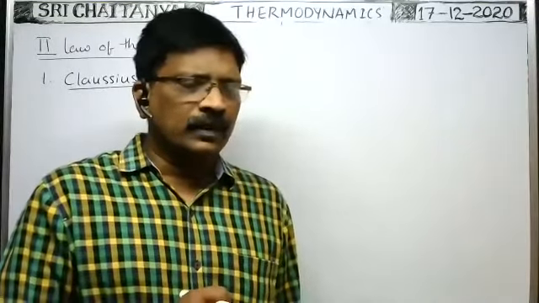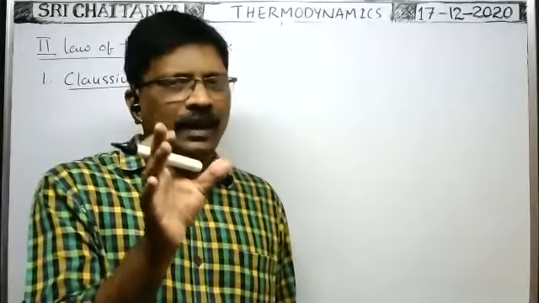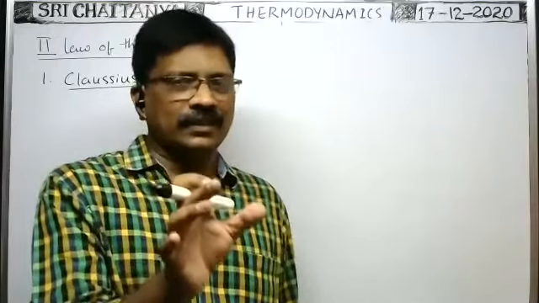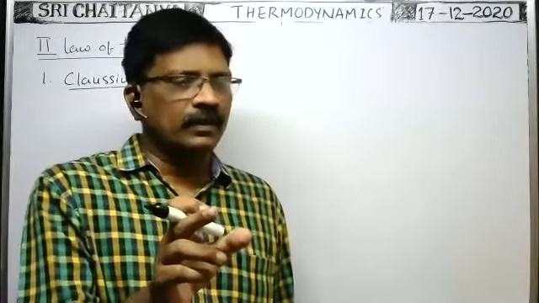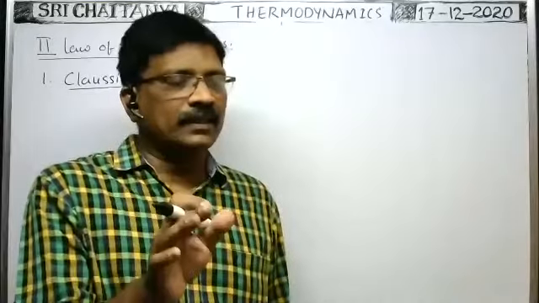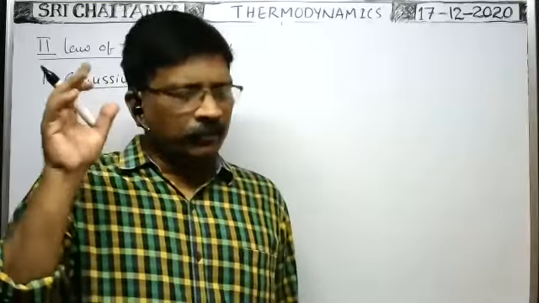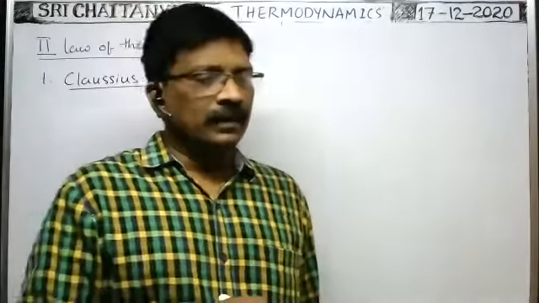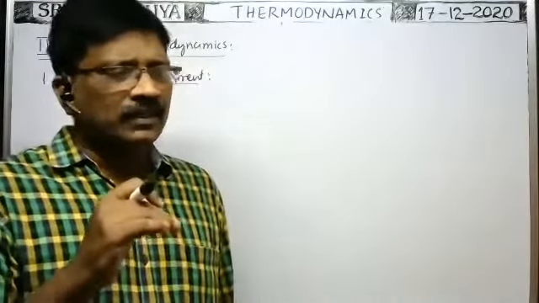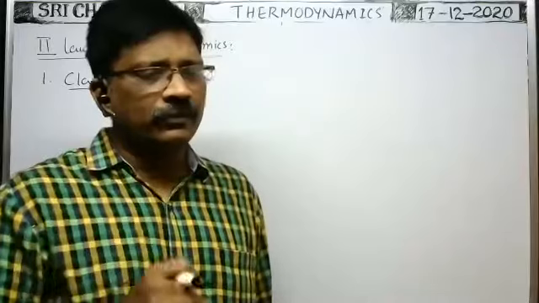When you keep the hot body and cold body in contact with each other without putting in external effort, the net transfer of heat energy takes place from the hot body to the cold body by itself. Does the net transfer of heat energy take place from cold to hot body by itself?